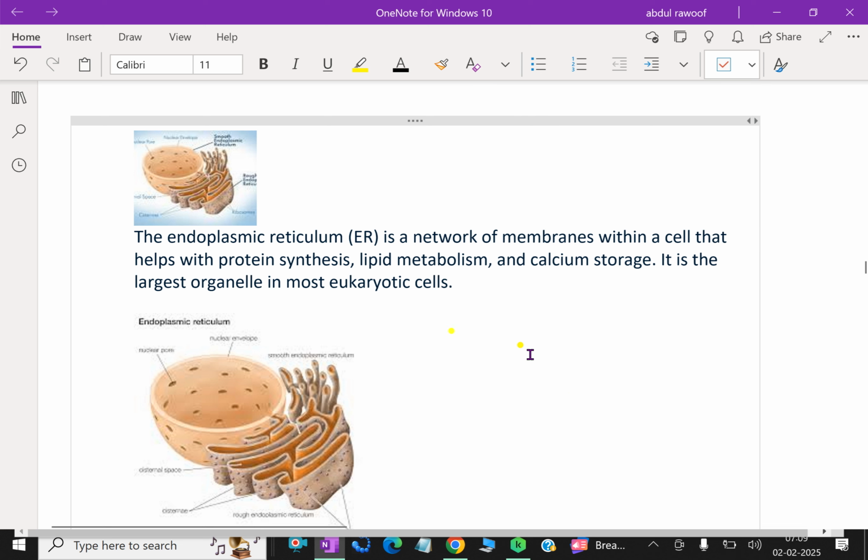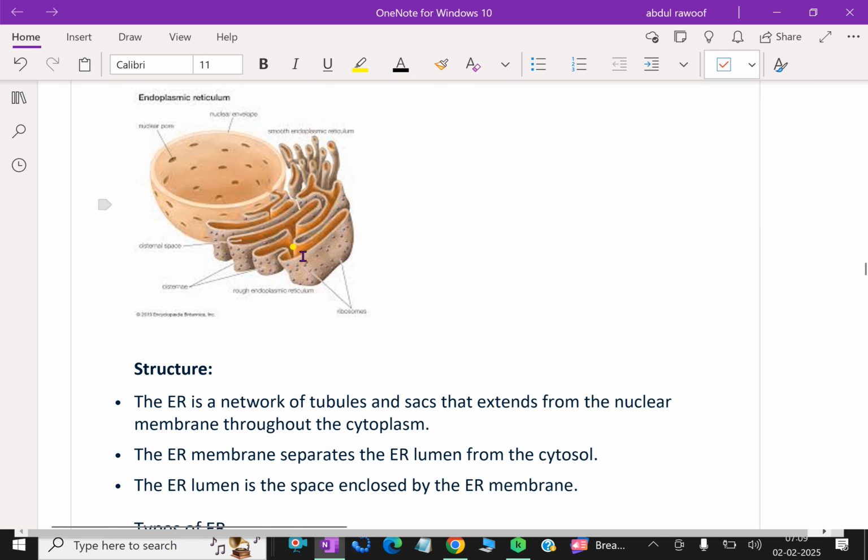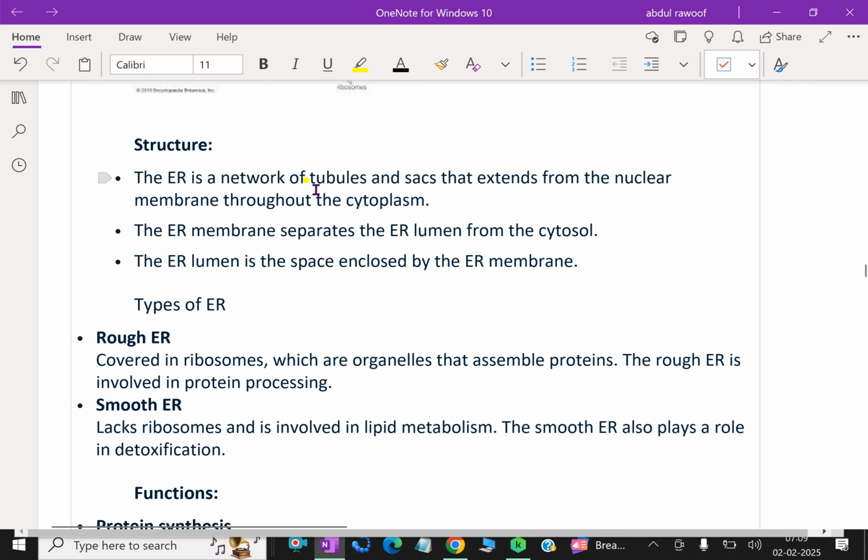I will talk further about endoplasmic reticulum. ER is a network of membranes within a cell that helps protein synthesis, lipid metabolism, and calcium storage. It is the largest organelle in most eukaryotic cells. Structure. ER is a network of tubules and sacs that extends from the nuclear membrane throughout the cytoplasm. The ER membrane separates the ER lumen from the cytosol. The ER lumen is the space enclosed by the ER membrane.